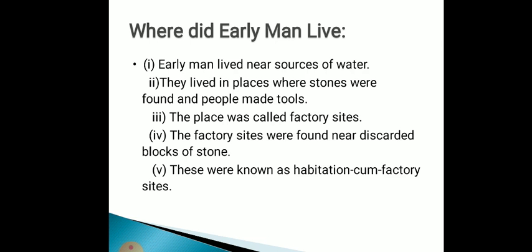Even the factory sites were found near discrete blocks of stones. People liked to live in places where they could find a good number of stones for making tools, and that place is known as a habitat cum factory site.